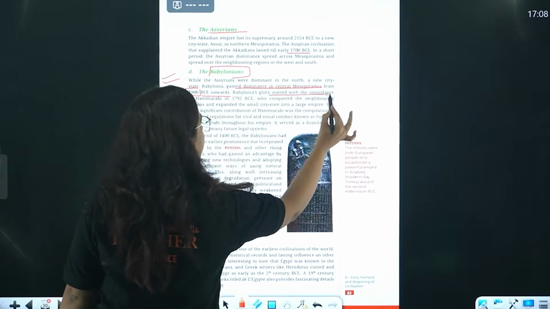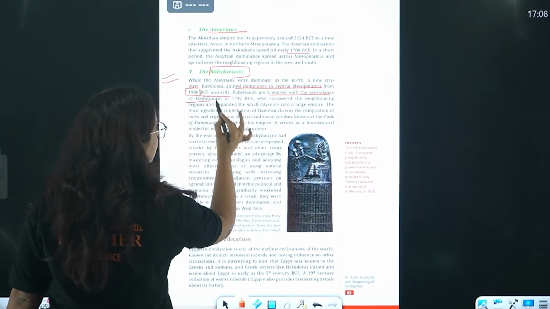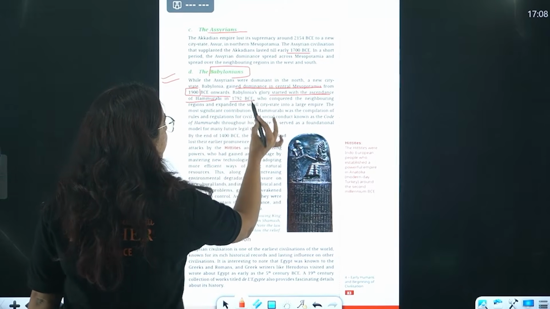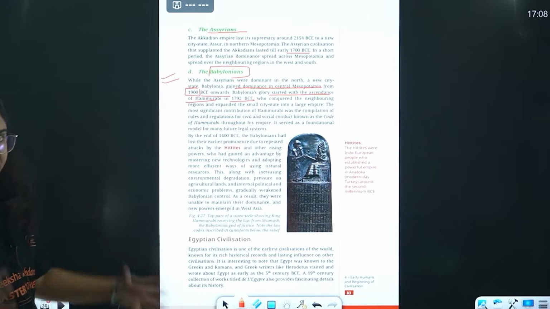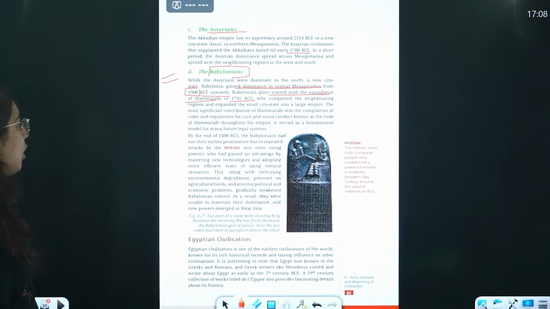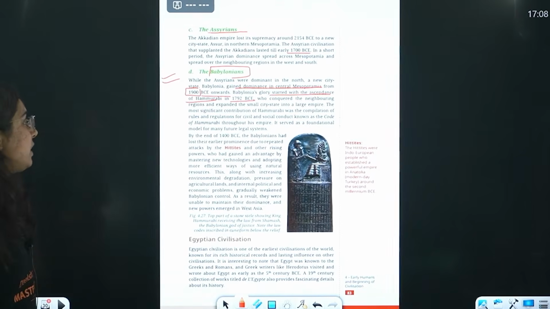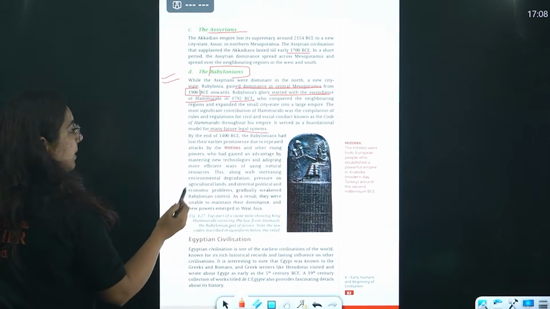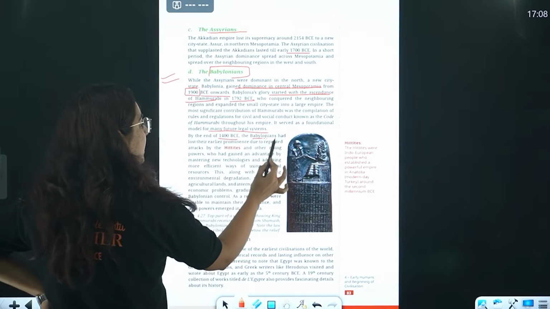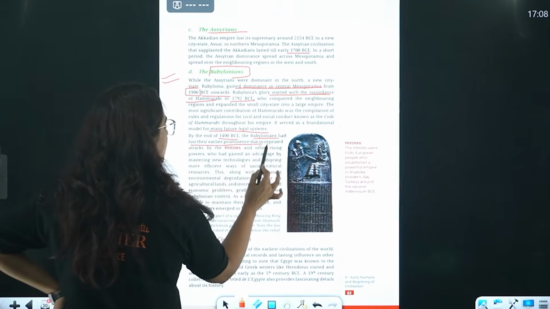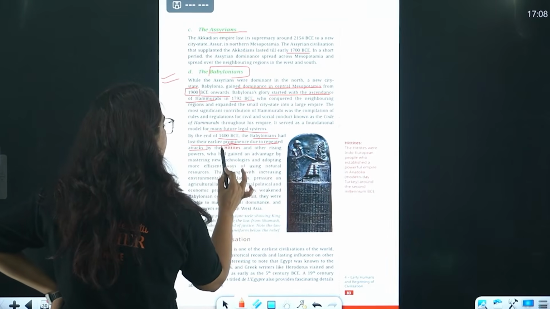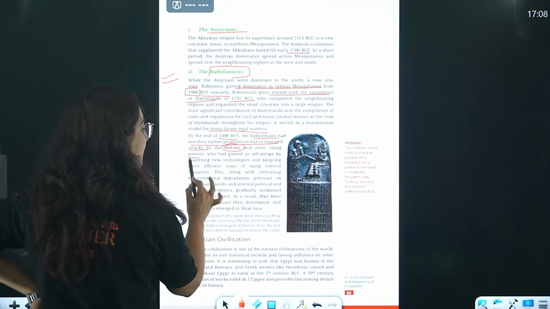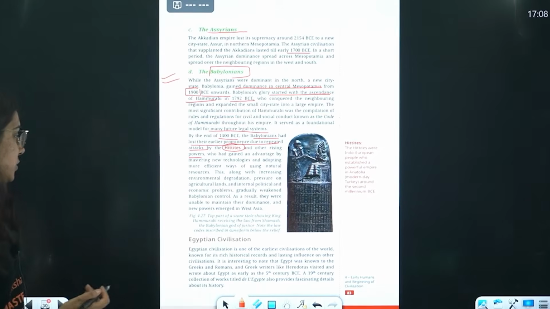The Babylonians' glory started with the ascendance of Hammurabi in 1792 BCE. So this was a strong ruler at that time. His code served as a foundational model for future legal systems. By the end of 1400 BCE, the Babylonians had lost their early prominence due to repeated attacks by the Hittites and other rising powers that were nearby. So this is it, beta.